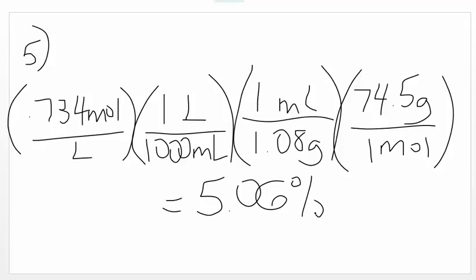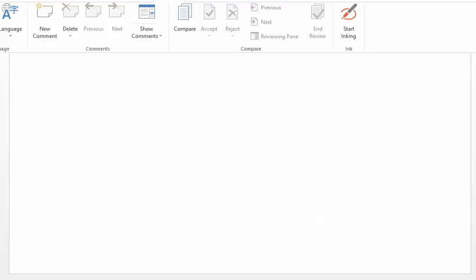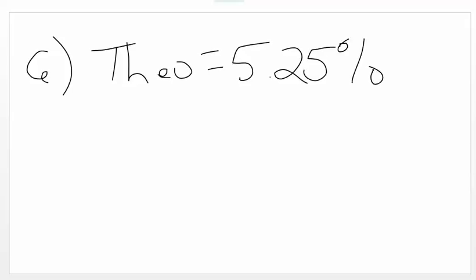And then number 6, commercial bleach comes out to a mass percent of 5.25%. So the theoretical value for commercial bleach is 5.25%. We're going to find a percent error. Percent error is what you get minus what it's supposed to be.